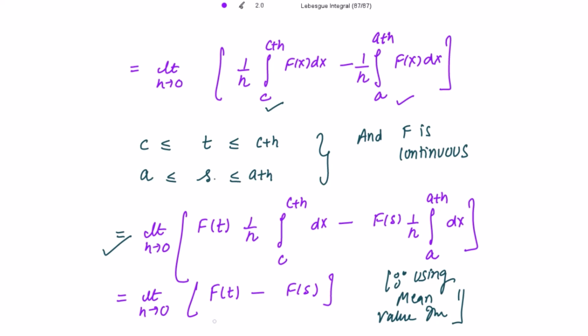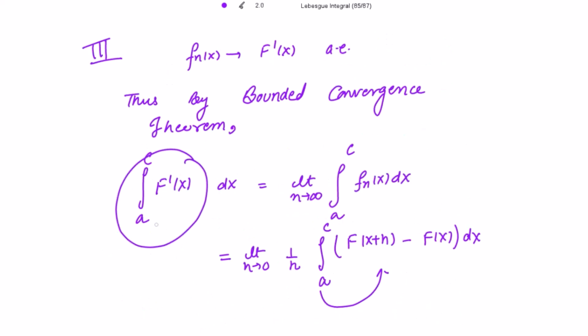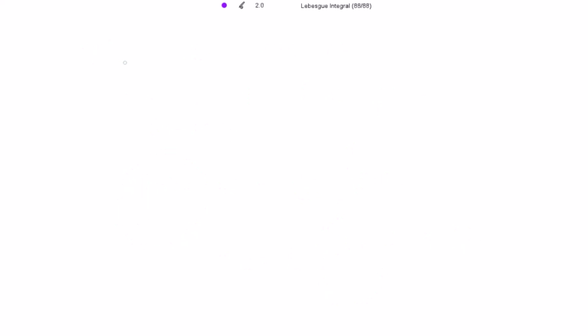And by the definition of continuity, the limit as h tends to 0 of f(t) becomes, because t is lying between c and c+h, f(c). And when applying the limit on f(s), because s is lying between a and a+h, this will be minus f(a). So what is on the left hand side? On the left hand side we have the integration from a to c of f'(x). So we have got the integration from a to c of f'(x) dx equal to f(c) minus f(a).